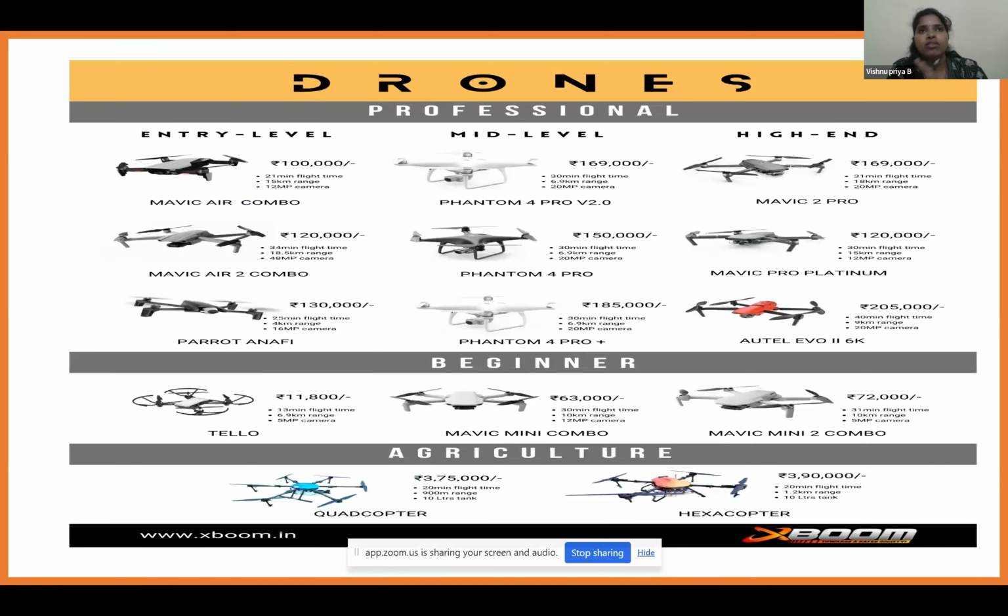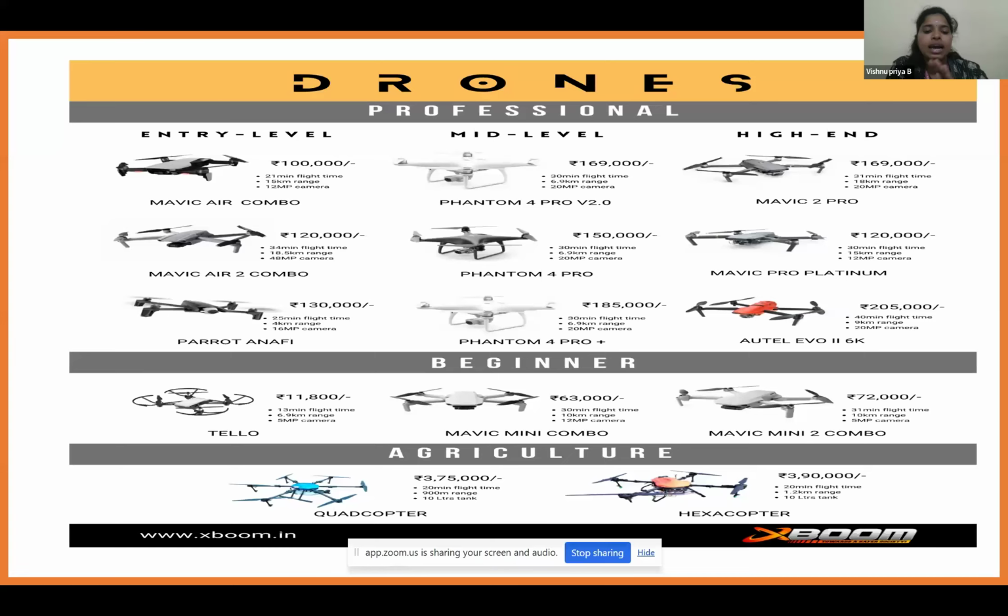Now we have got an idea about what is a drone, what the classifications of the drone are, how the drone operates, what the parts and anatomy of the drone are, and how to get the legal license for purchasing a drone. Now we need to know about the cost of the particular drone.